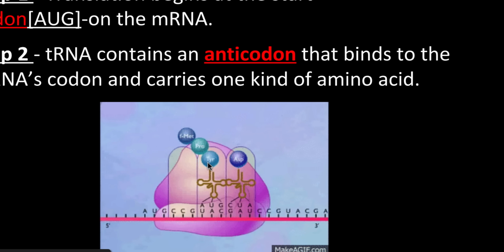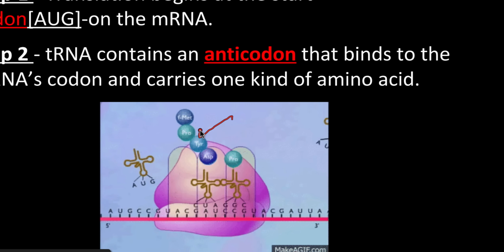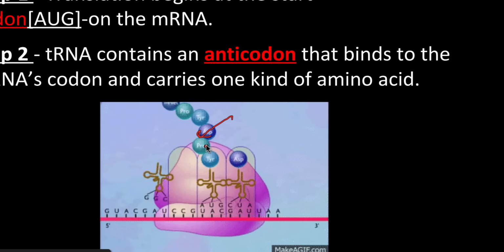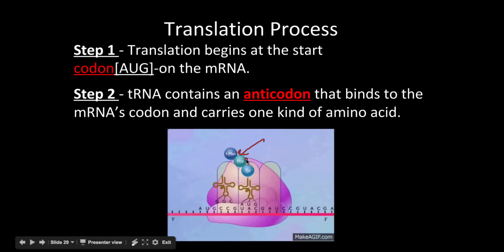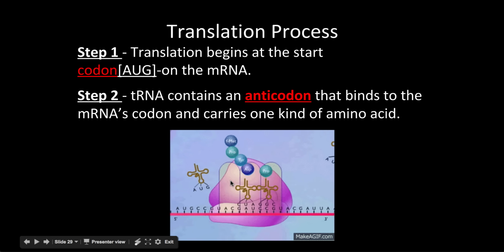When they match up, they bring together these little amino acids, and the amino acids are being strung together to make a protein. Once enough of them stick together, we'll reach a stop codon and the protein will break off. That's our polypeptide chain. So there's a lot going on in that animation, but a really important process to visualize because it sounds really complex. When you see it, it doesn't look so bad.